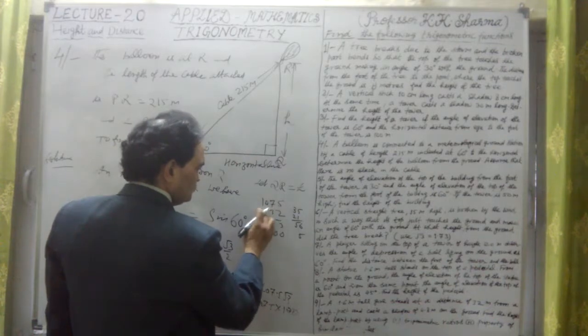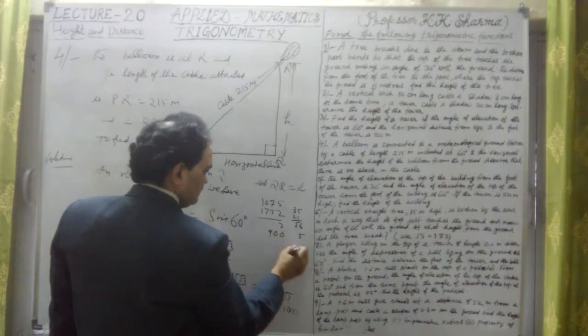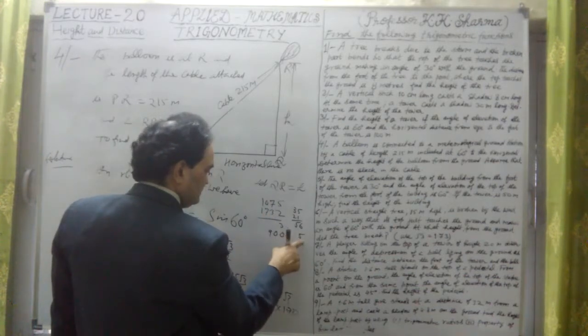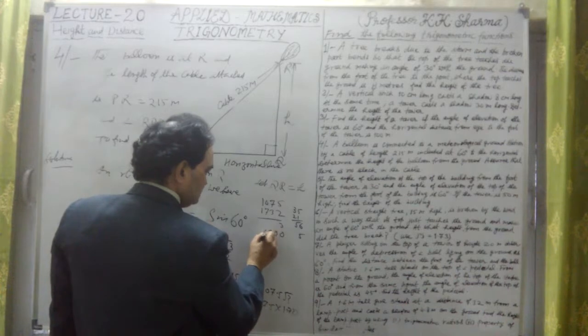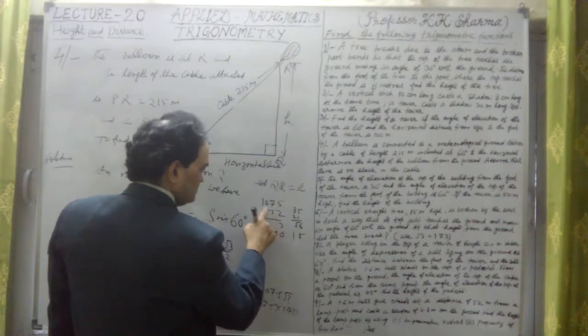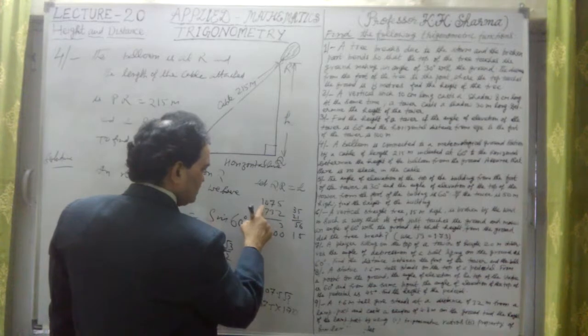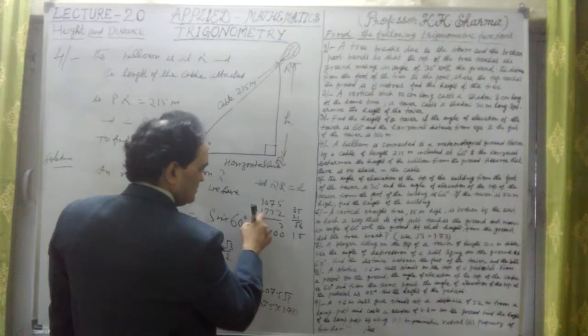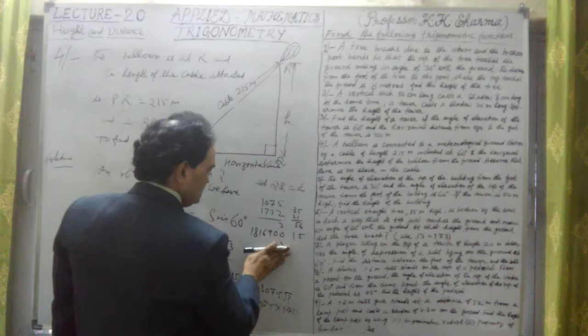Continuing in the same way, we get 61, 6, 1 carry, then 10 plus 1, 11, 1 carry. Finally 7, 1, 8, and 1. This is the value, only answer.